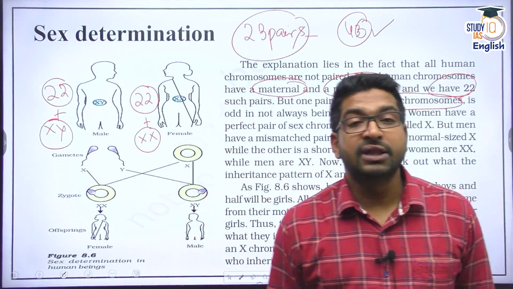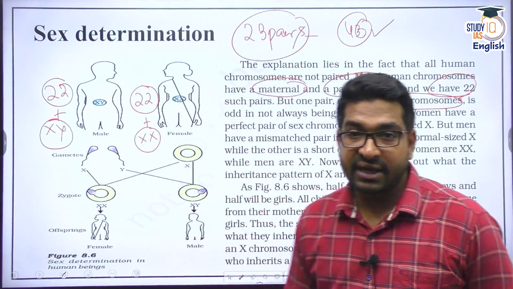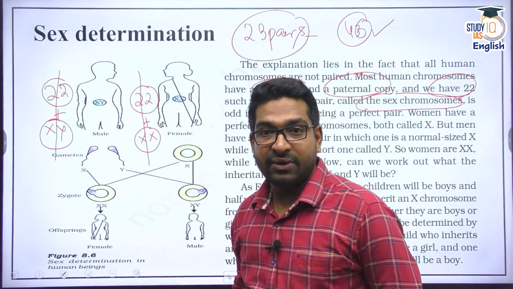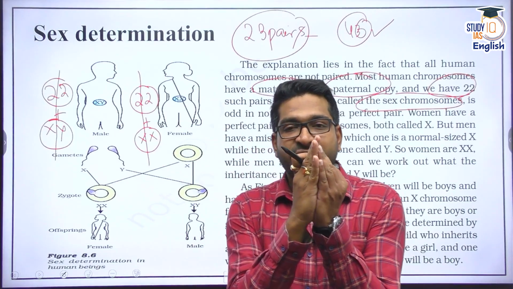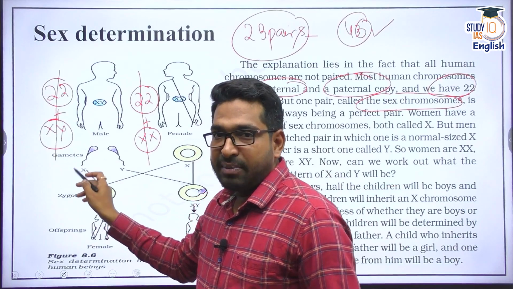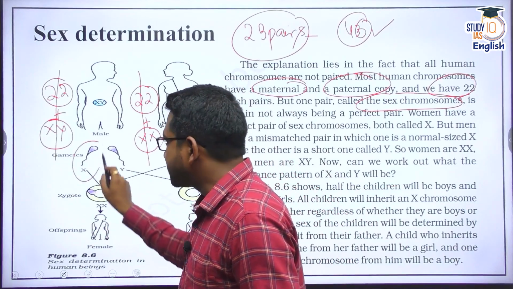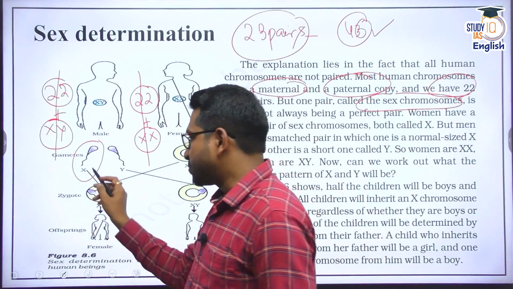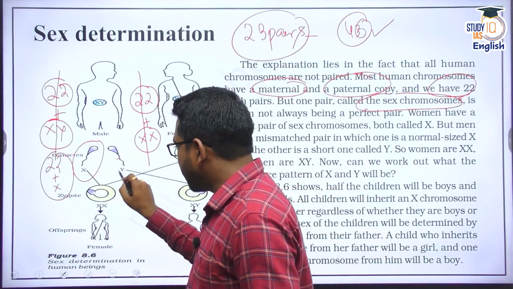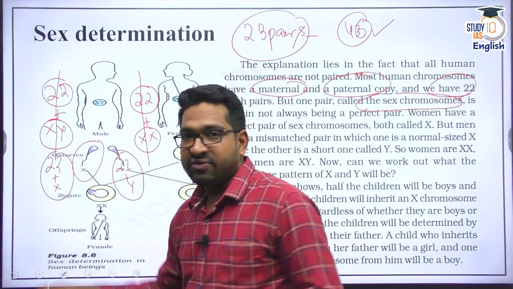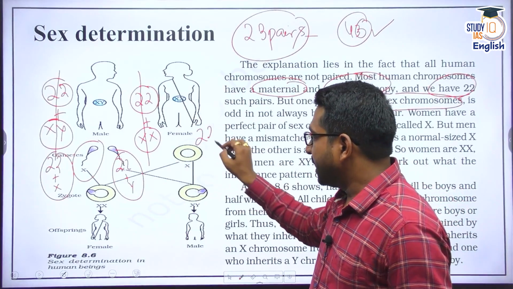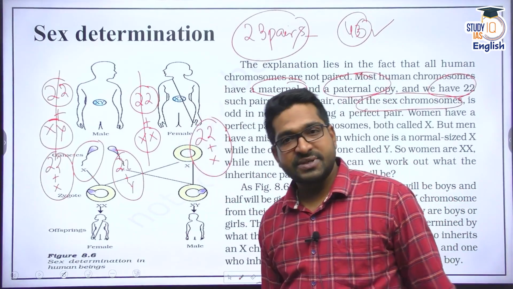And through the law of segregation, these would be divided equally. During gametogenesis, these sets of chromosomes are divided equally, meaning when a gamete is formed, one is going to have 22 chromosomes plus X, and another is going to have 22 chromosomes plus Y. Whereas on the female side, they can only have a chromosomal set of 22 plus X always, 22 pairs plus X always.